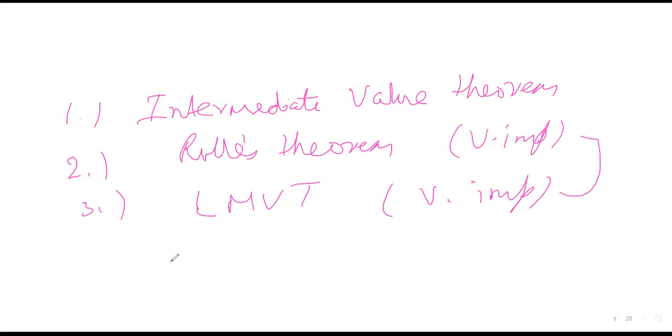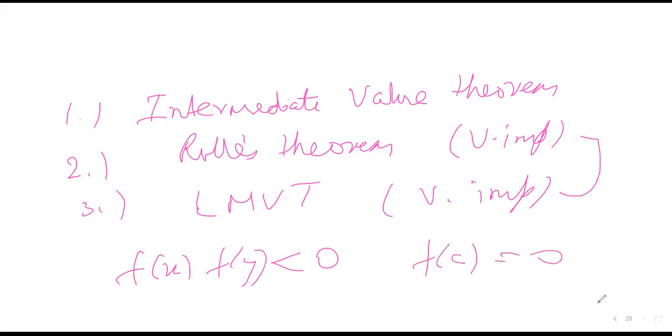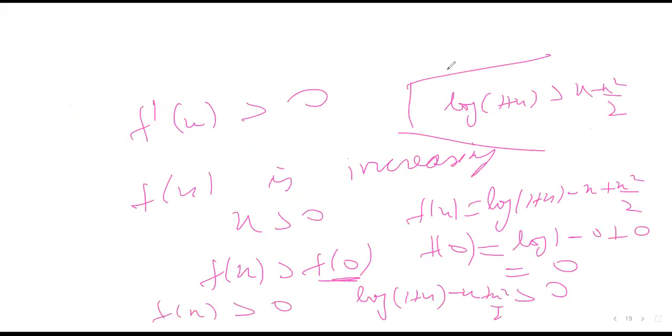If you visualize the graph, the intermediate value theorem says that if you have 2 points such that fx into fy is less than 0, then for a continuous function, there exists a c such that fc equals 0. So why does this happen?